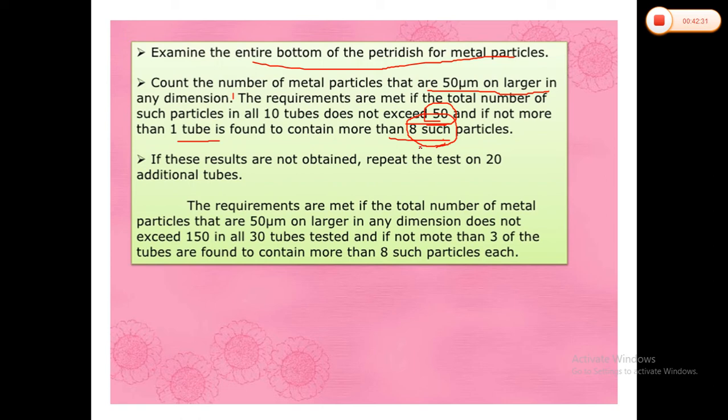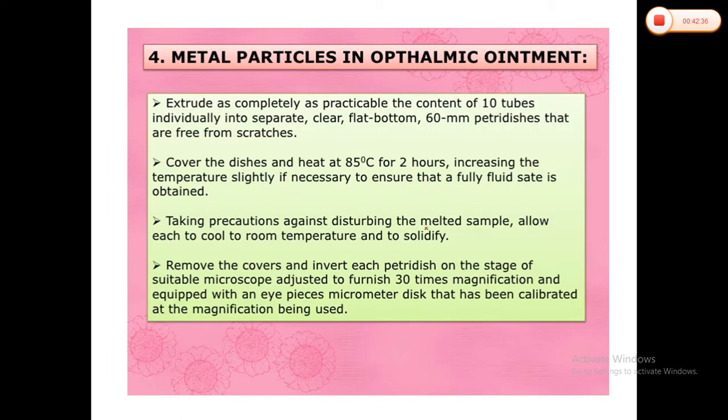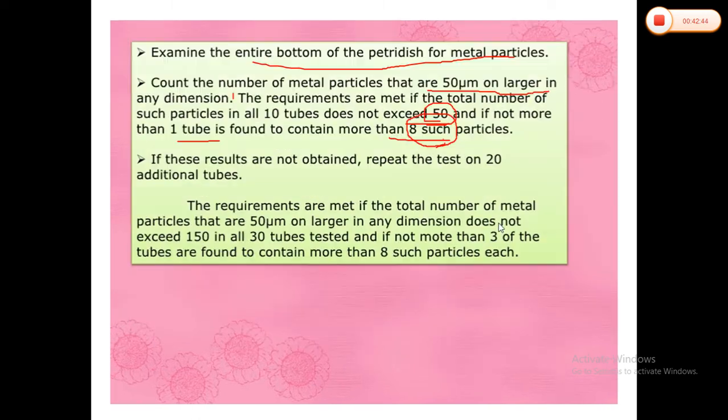You have to cool them, remove the cover, invert the petri plates, and check under the microscope. You have to measure the metal particles of 50 micron. It should not be more than 50 in a total of 10 tubes, and not more than 8 particles in a single individual tube. If these results are not obtained, you have to repeat the test for 20 additional tubes.